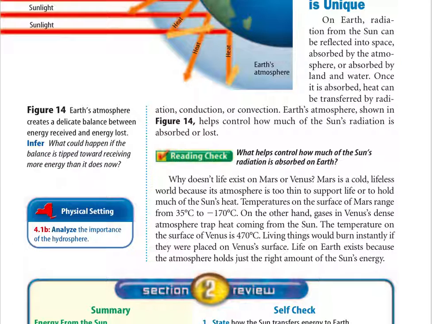Life on Earth exists because the atmosphere holds just the right amount of the sun's energy.